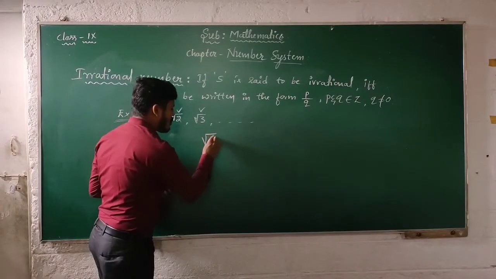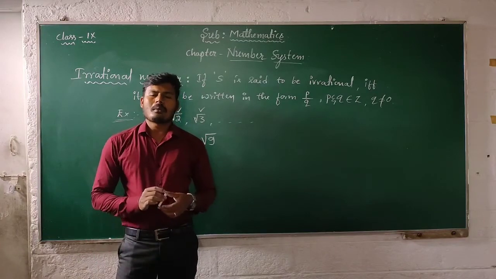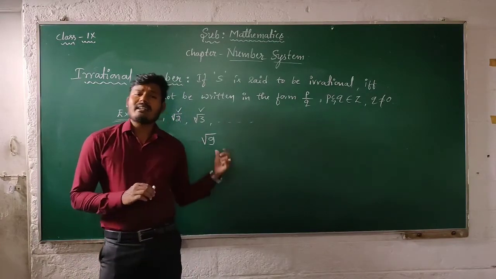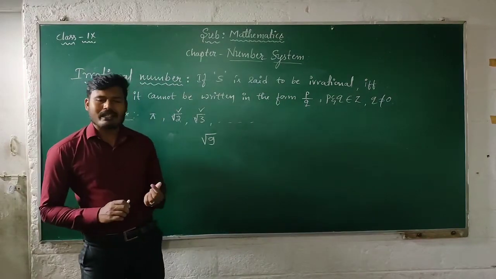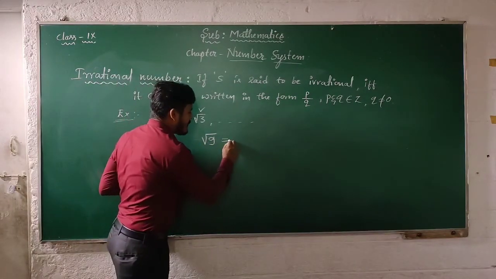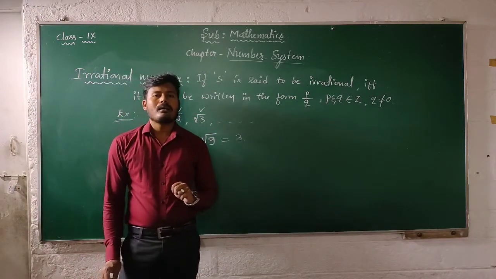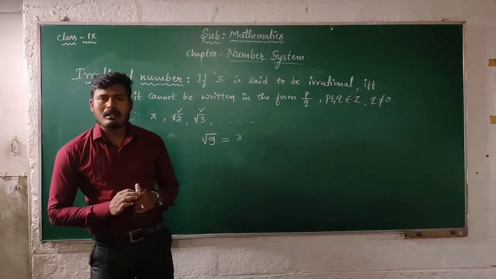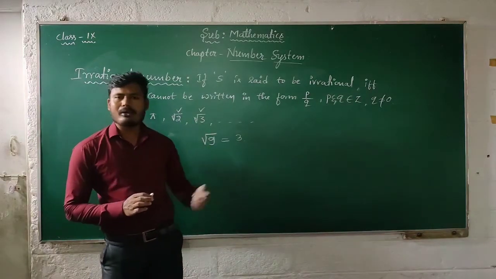Then what about root 9? Root 9 is not an irrational number, because 9 is a perfect square. Root 9 is equal to 3, and 3 is a rational number, not an irrational number, because the simplified form of root 9 is 3.